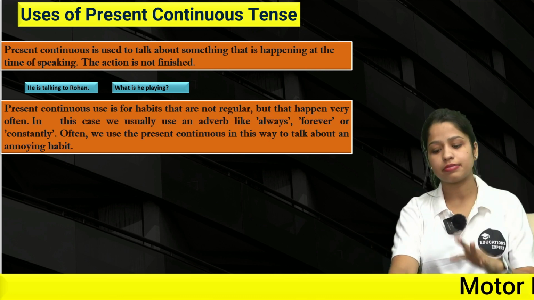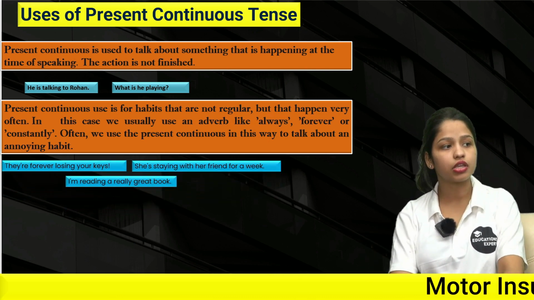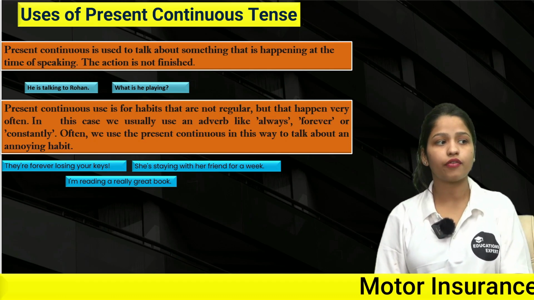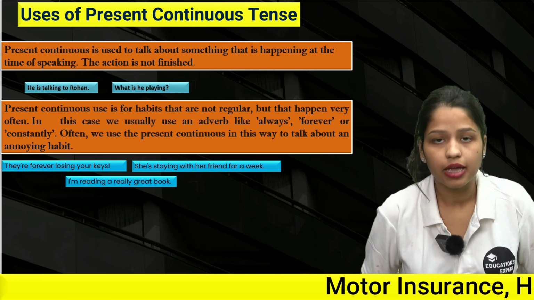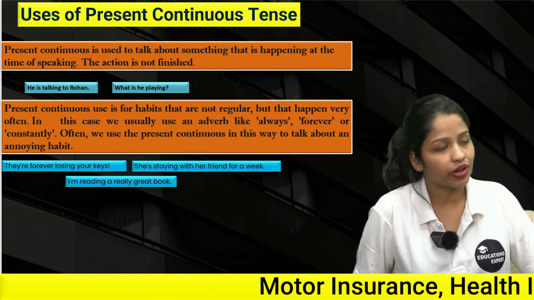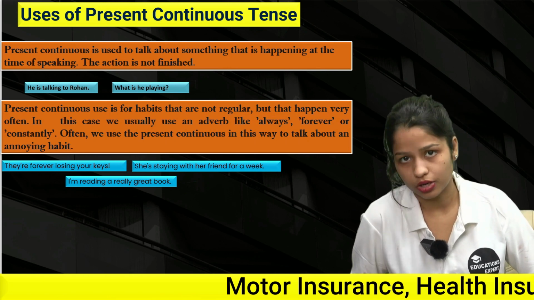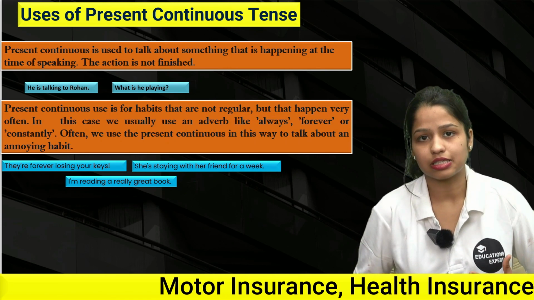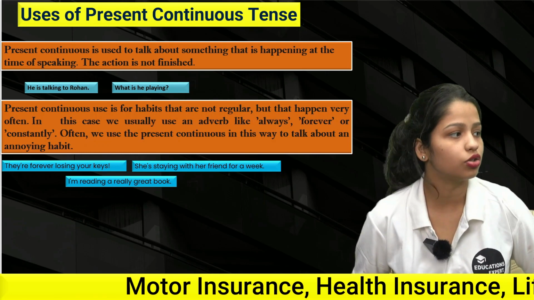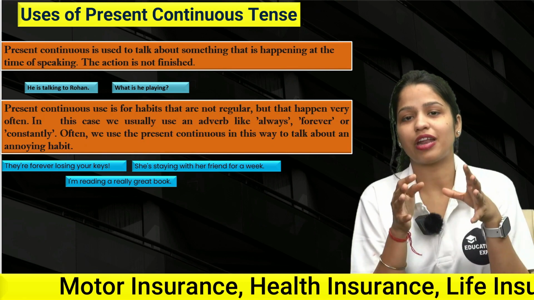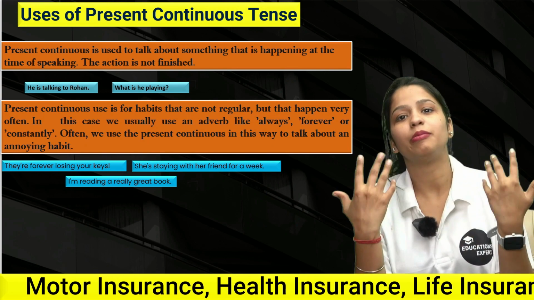Let's see some examples of it. First up, they are forever losing your keys. Forever over here is your adverb that is showing you the present continuous tense, right? So when I say they are forever losing your keys, it's like mostly they lose your keys. When we say forever, in Hindi we call it hamesha.